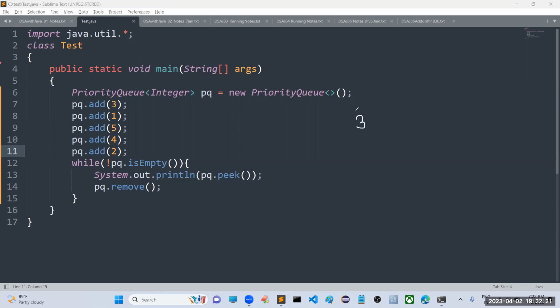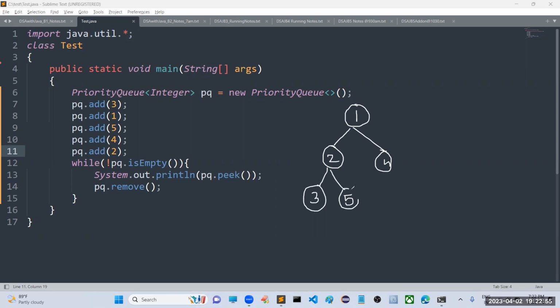For example, if I am adding 3 here, the next object will always be added in a fixed way. If you take 1 only, no problem. So here I am going to take 1, and then here I am going to take 3. Otherwise, I will take 2. And here I am going to take 4. And here we have to take 3. And here we have to take 5.